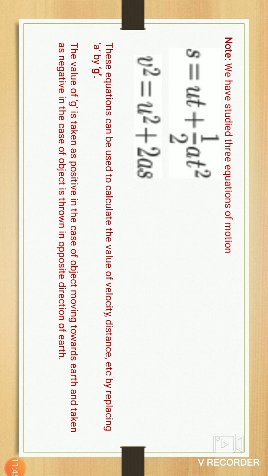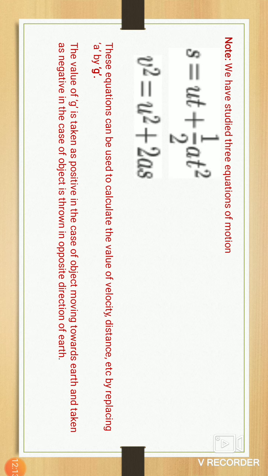These equations can be used to calculate the value of velocity and distance. By replacing acceleration with gravity, wherever acceleration is in the equation, we replace it with gravity and we can easily calculate the velocity and distance.